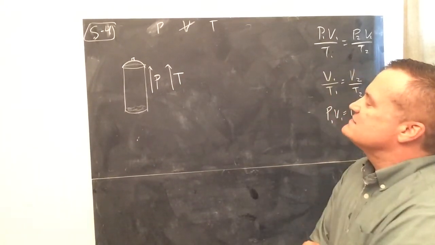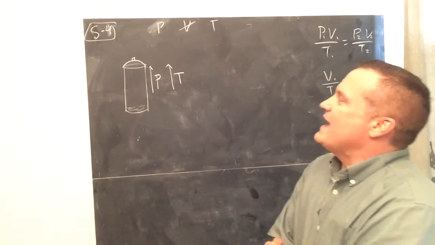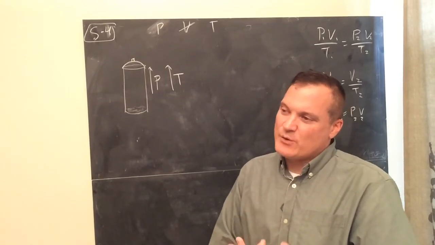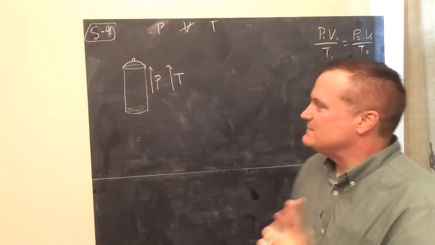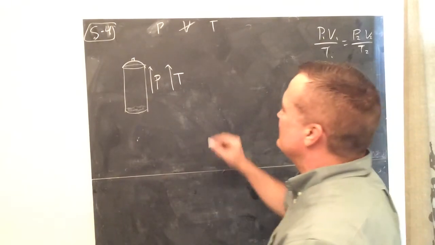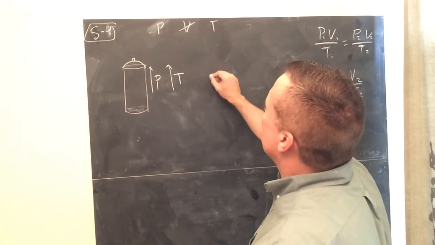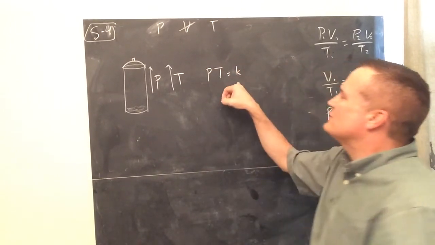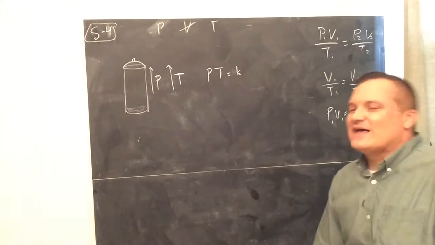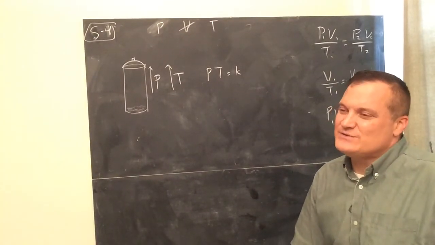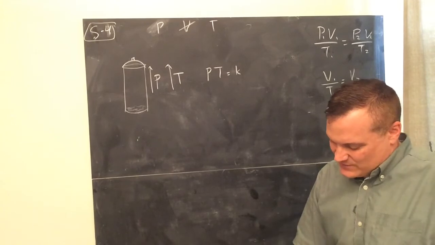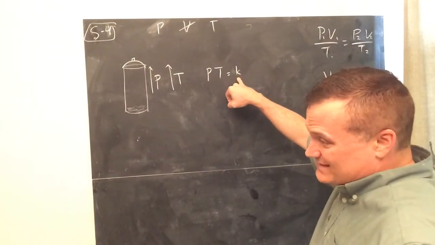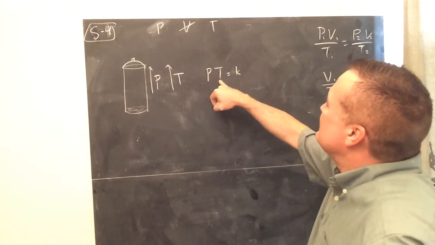So what he says is, the pressure of a gas at constant volume is directly proportional to its Kelvin temperature. And it has to be in kelvins, the temperature, for this to be true. So, just like in all the other ones, P times T is a constant. Maybe I didn't mention it here, but I mentioned it in an earlier video: K, that letter, is just a general letter for constant used in physics and science. It's from the word Konstant, a German word, like constant with K. PT is a constant. So,